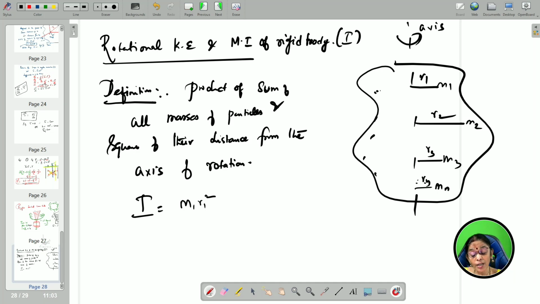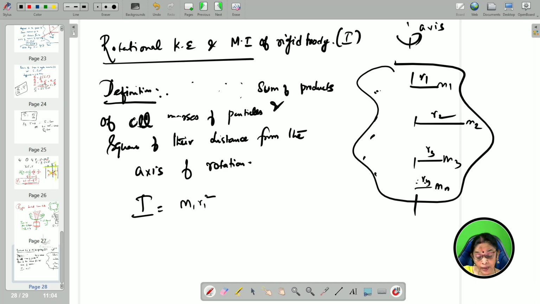You have to put it the other way around. You have to say the sum of the products of all masses of the particles. You got it?